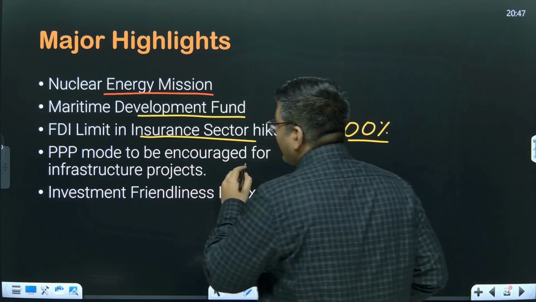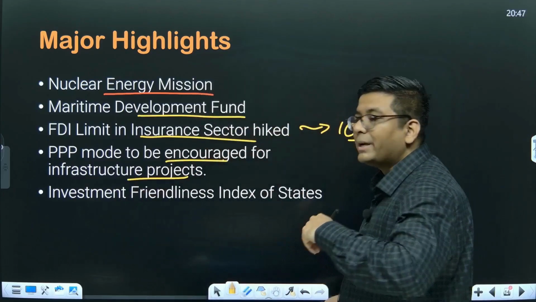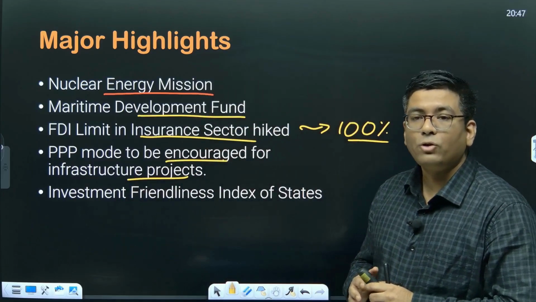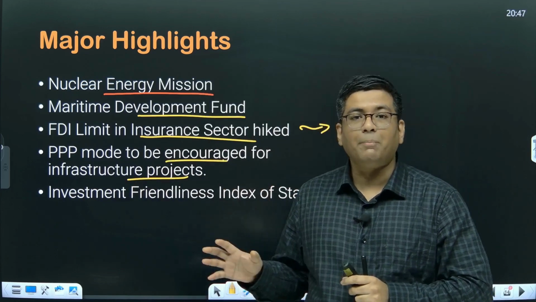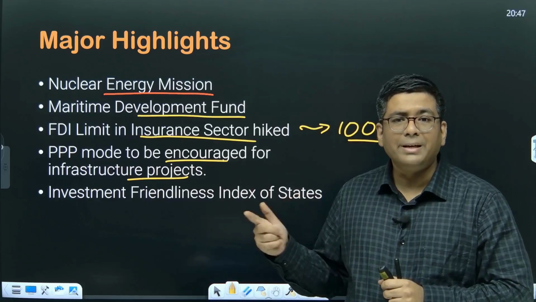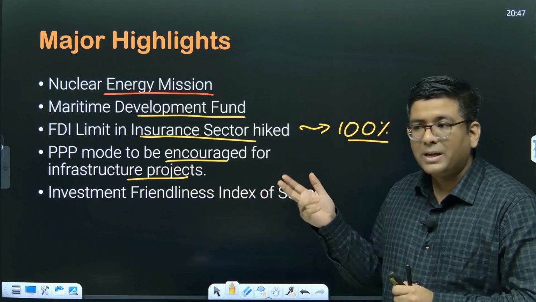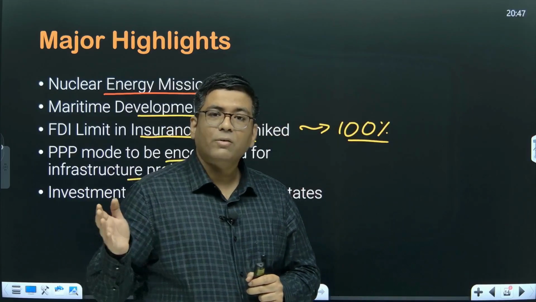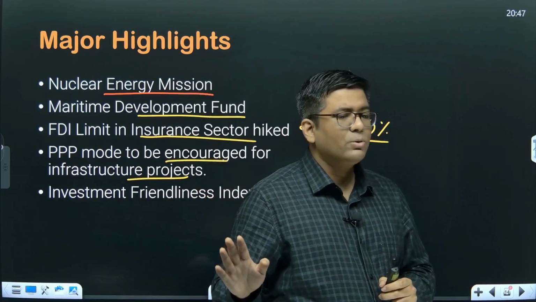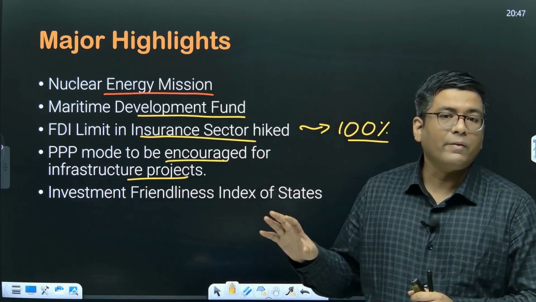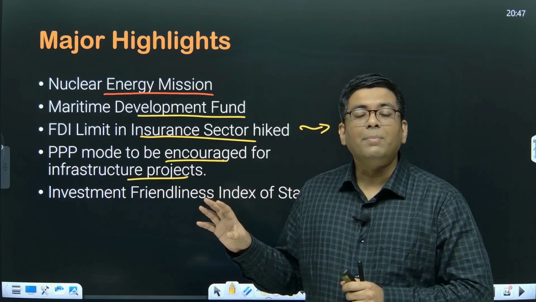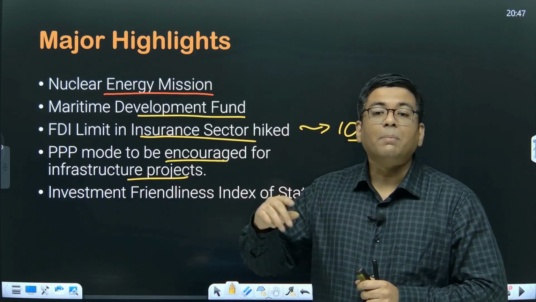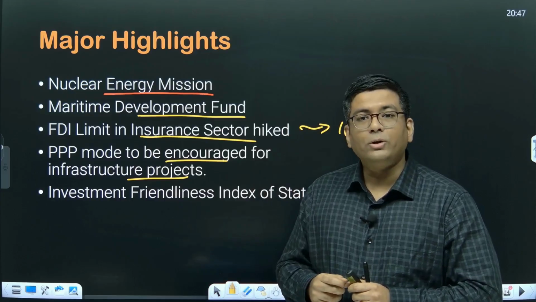Okay. Subsequently, it has also been said that all those ministries which are going to be involved in infrastructure development, whatever ministries, roadways, telecom, Department of Space for that matter, DGCA, or Ministry of Civil Aviation, Ministry of Defense, whatever is going to be involved in any kind of infrastructure project, it has to come up with a 3-year plan of the pipeline of the projects that it is going to have.